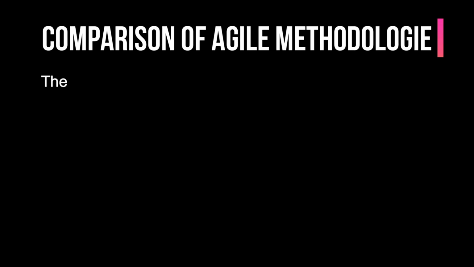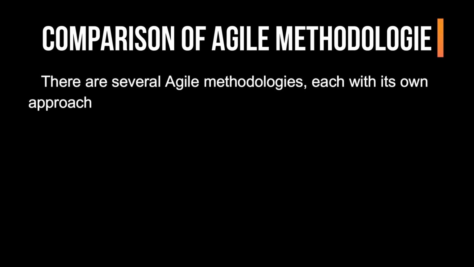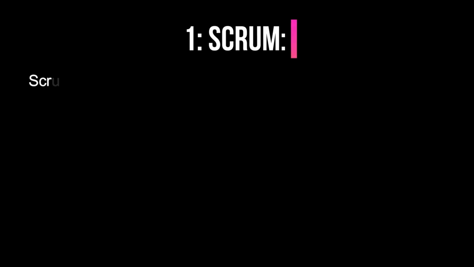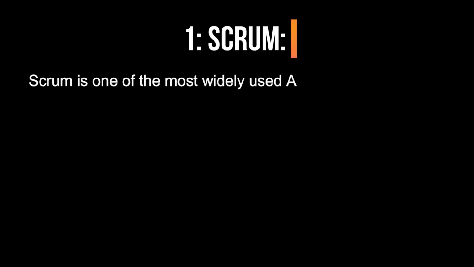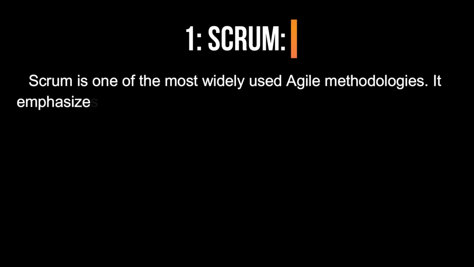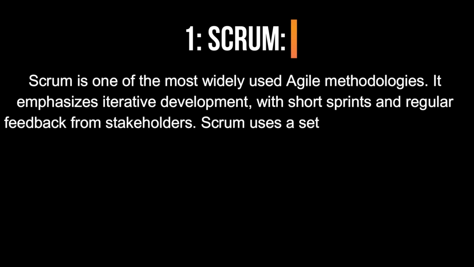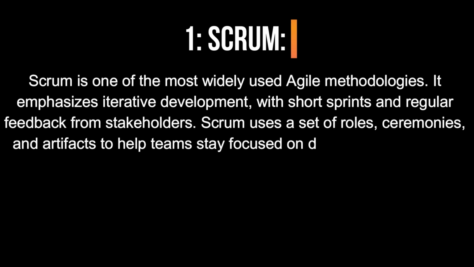Comparison of Agile methodologies. There are several Agile methodologies, each with its own approach and set of practices. Here is a comparison of some of the most popular Agile methodologies. 1. Scrum. Scrum is one of the most widely used Agile methodologies. It emphasizes iterative development, with short sprints and regular feedback from stakeholders. Scrum uses a set of roles, ceremonies, and artifacts to help teams stay focused on delivering value to the customer.